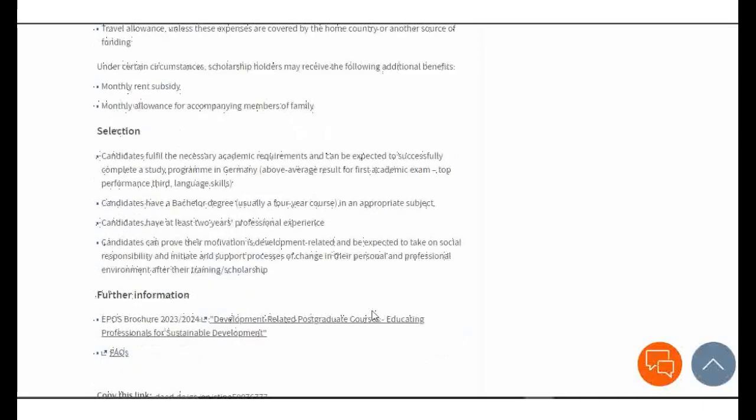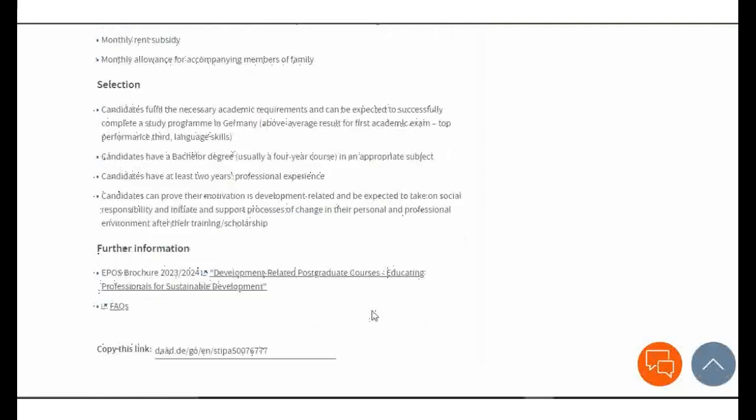Candidates can prove their motivation is development related and be expected to take on social responsibility and initiate and support processes of change in their personal and professional environment after their training scholarships. So you should possess these qualities upon the completion of your programs when you wish to go back to your home country. And as you can see, this is a link.